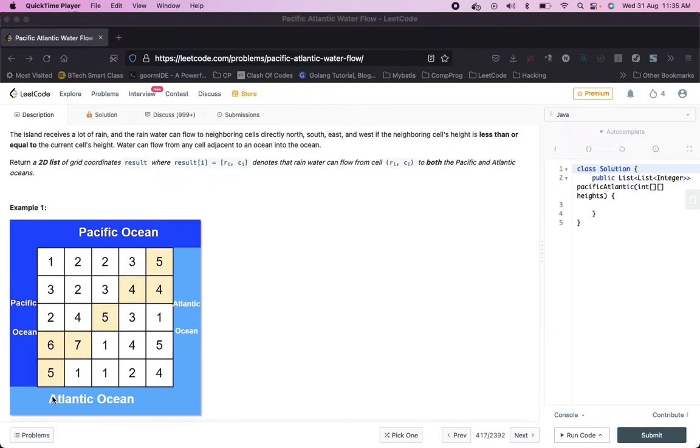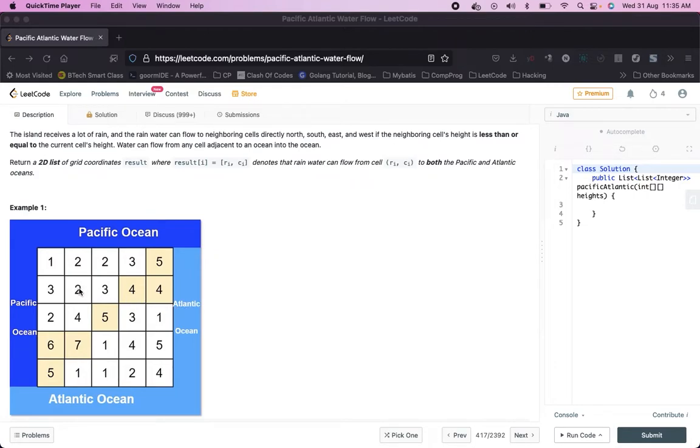So what is the brute force way? The brute force way, the general way that first comes to our mind, is that for each cell we will do a BFS or DFS. We can do a DFS and find whether there is a path from here to the Atlantic Ocean or not. Similarly, we can do a DFS to find a path such that we can reach the Pacific Ocean and Atlantic Ocean or not.